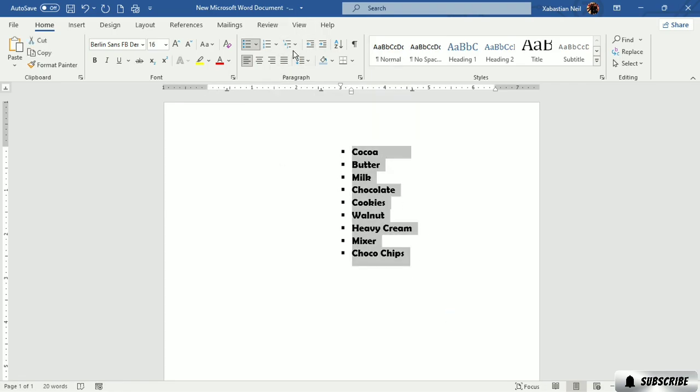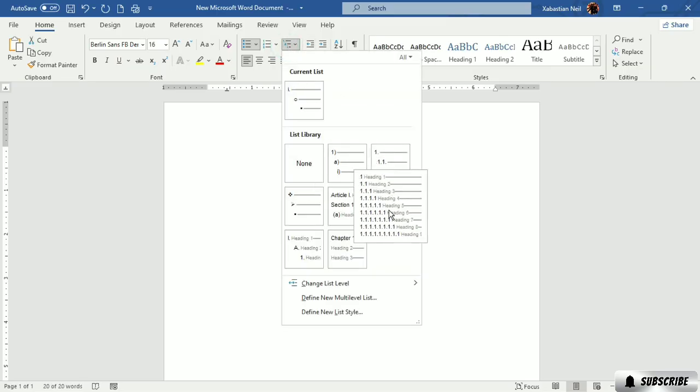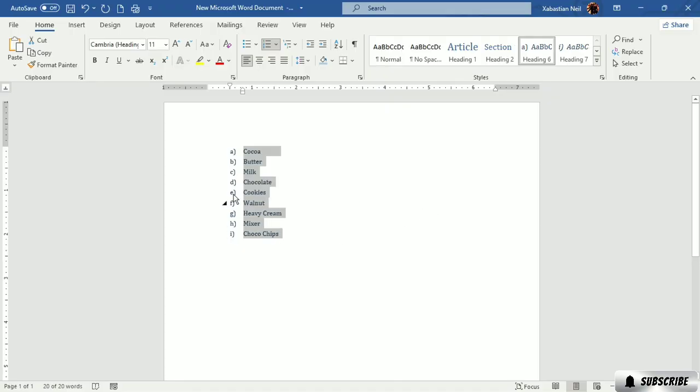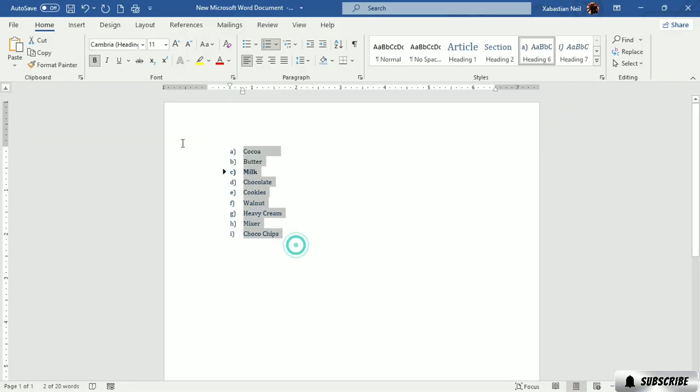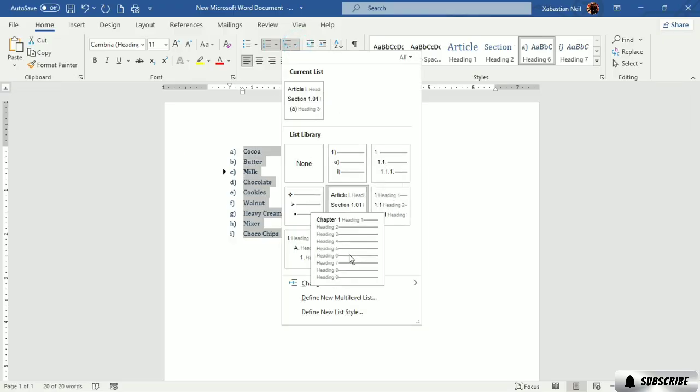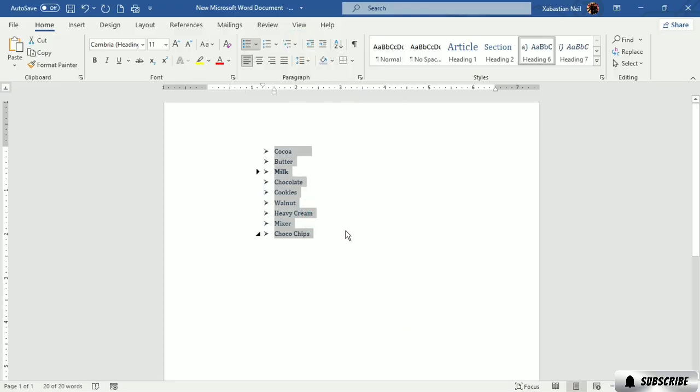Now what I want to show you is multi-level listing. When you click this, you can see all of these options to choose from, and you can see that all of them are applied. If you select this, you can format a single line individually. If I wanted to make it bold, you can do that. You can also go here and change it however you want it to look. However you want it to be, you can just add in or format the list level.